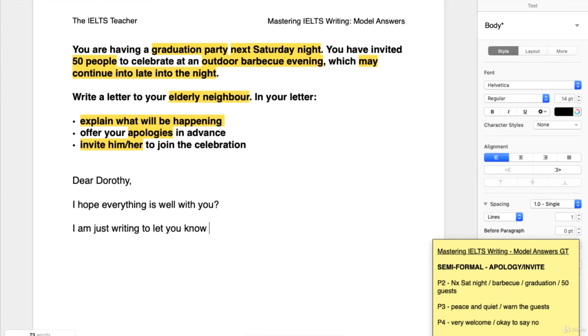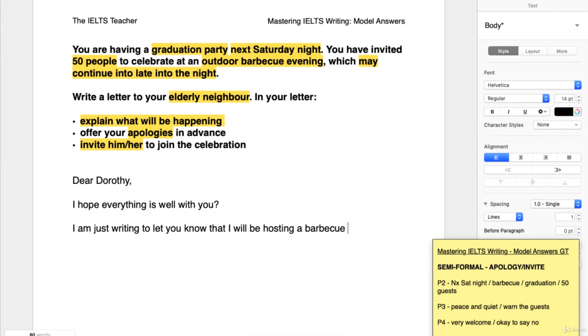I am just writing to let you know that I will be hosting. Notice that the grammar that we're using here, this sort of future continuous. I will be hosting a barbecue. I do want you to notice as well the spelling of barbecue. A lot of native speakers will get this wrong. Notice here it's a C, not a Q.